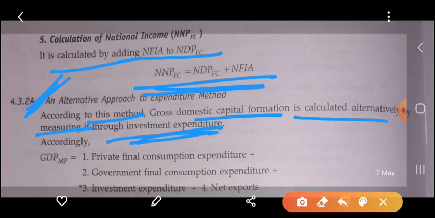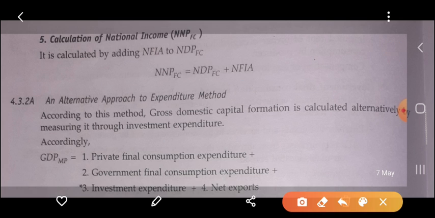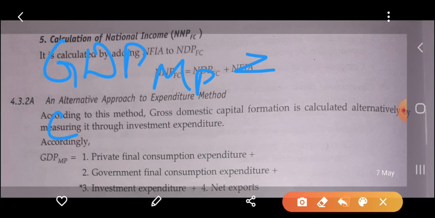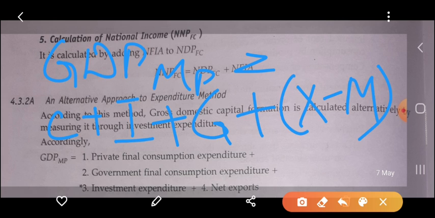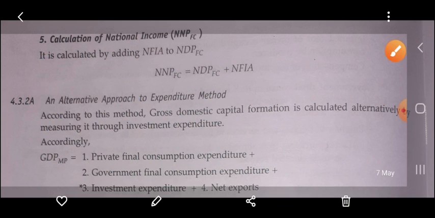As I already told, gross domestic capital formation is also called the investment expenditure, so we can also write the formula of the expenditure method like this: GDP at MP equal to C plus I plus G plus X minus M. That means C is private final consumption expenditure, I is gross domestic capital formation or investment expenditure, G is government final consumption expenditure, and X minus M is net export, that is export minus import.